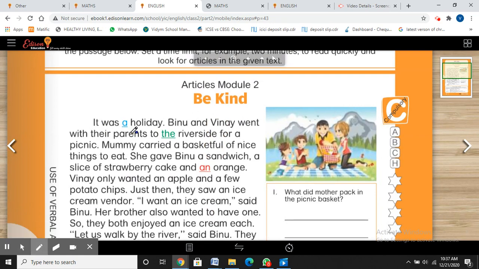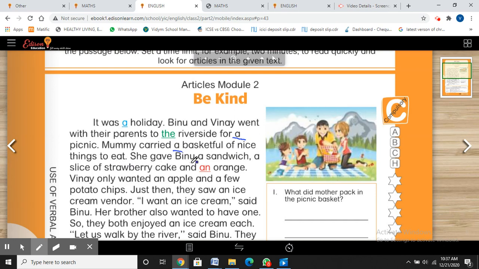It was a holiday. Binu and Vinay went with their parents to the riverside for a picnic. Mummy carried a basket of nice things to eat.